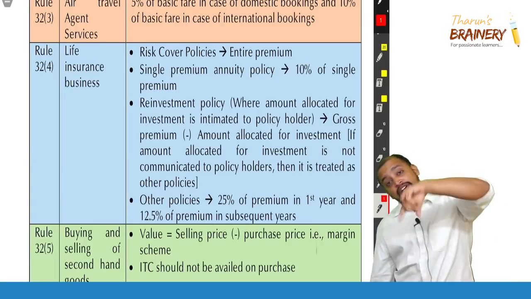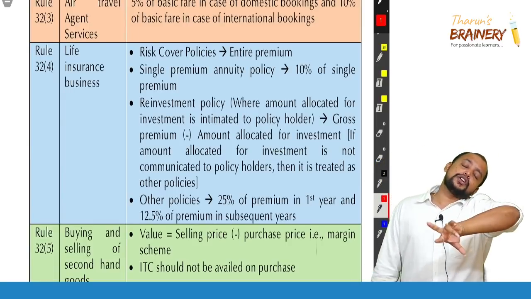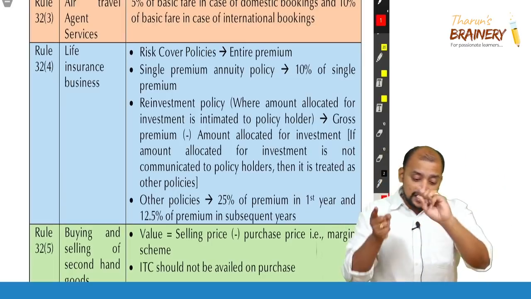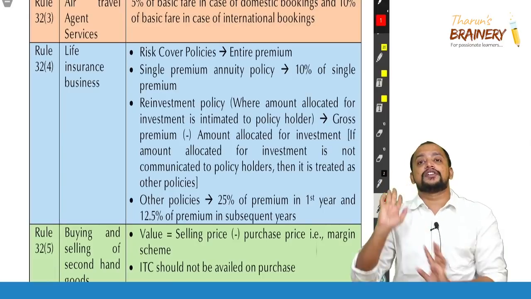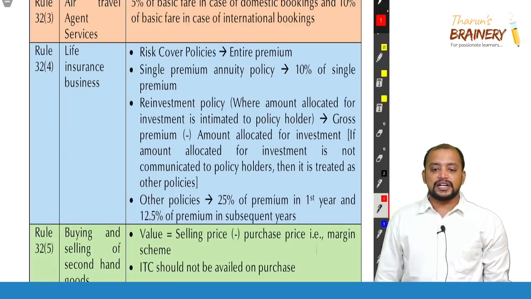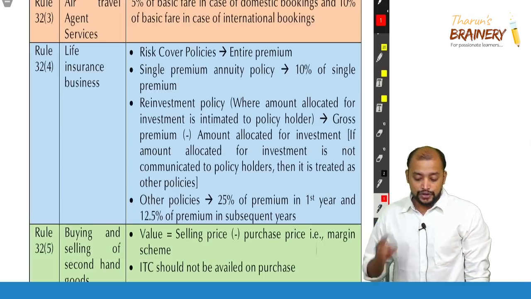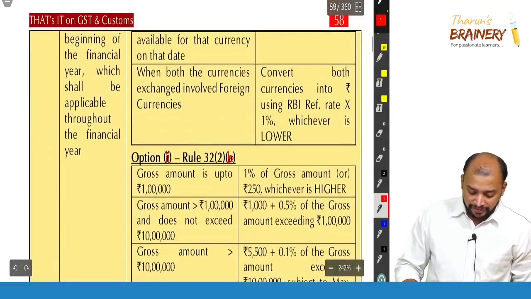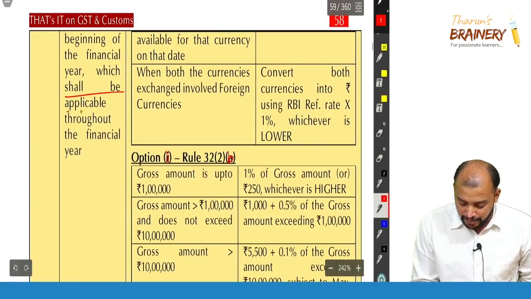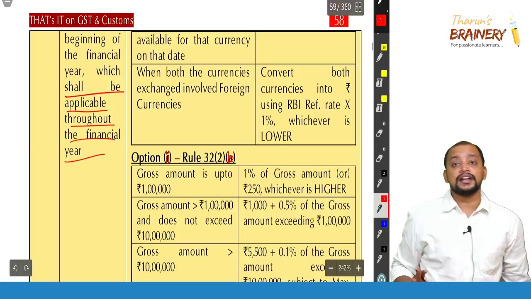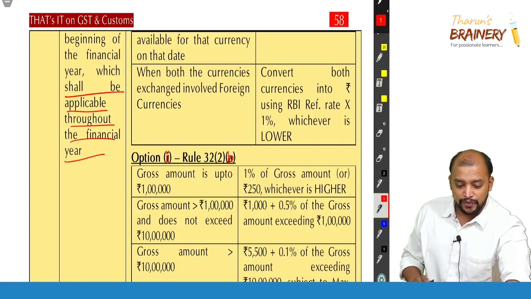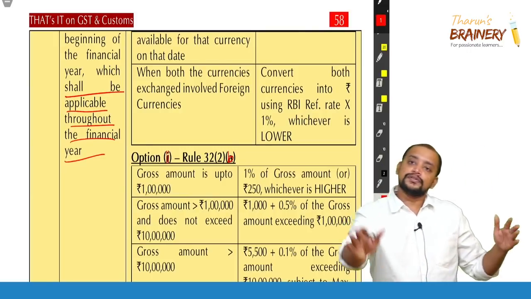Sir, transaction value and rule 32? Transaction value and rule 32 can be chosen between each invoice. In rule 32 itself, we have an option that we need to choose at the beginning of the financial year. Sir, shall we choose option 1 whichever is advantageous for each transaction? No. The option opted will be applicable for all transactions during the financial year. It shall be applicable throughout the financial year, you need to decide. But between transaction value and rule 32 we can choose: for this invoice transaction value, for this invoice rule 32.